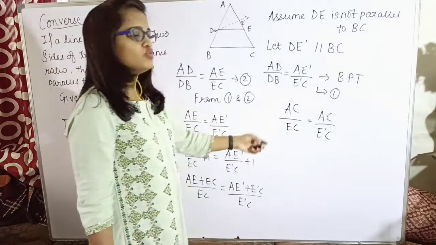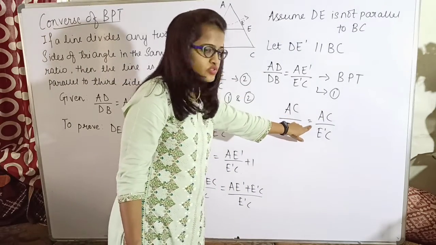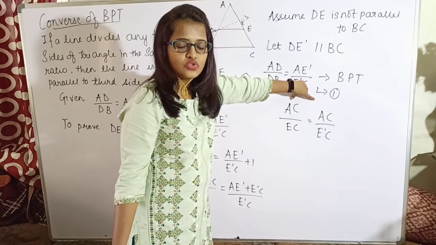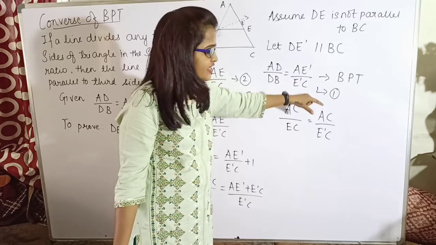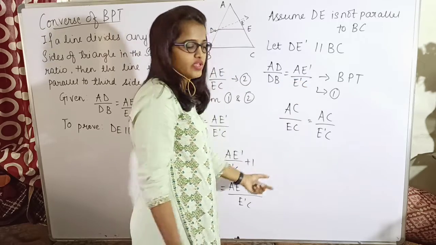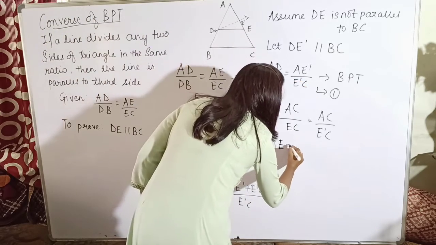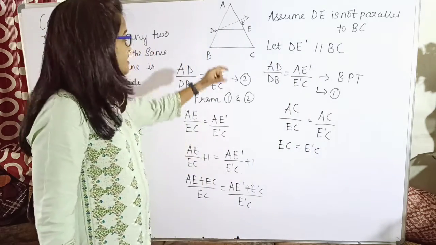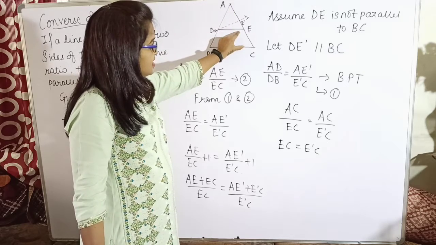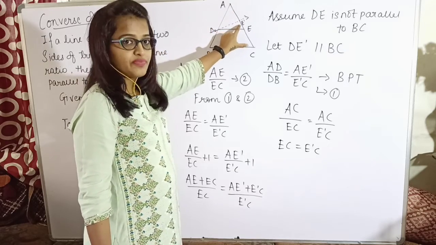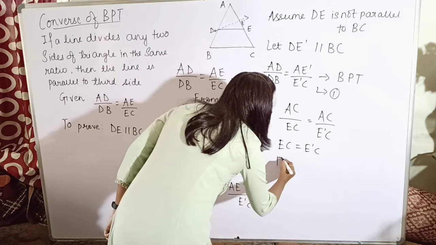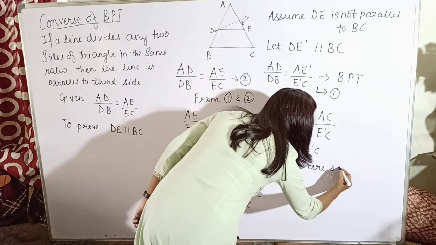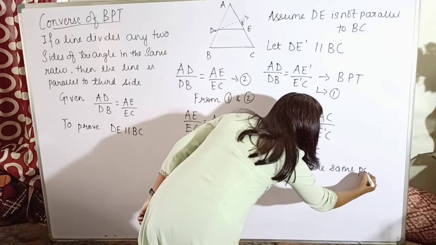Now what you can see is that there is an equal to sign between the two ratios, and their numerators are also equal. So when would this happen? Only if their denominators are also equal. So EC is equal to E dash C. Now when will this happen? When E and E dash are the same point.